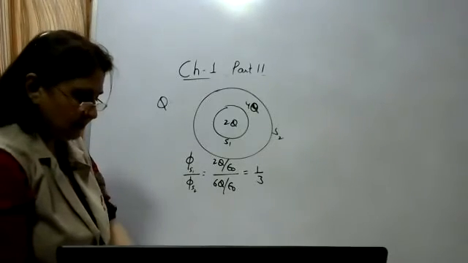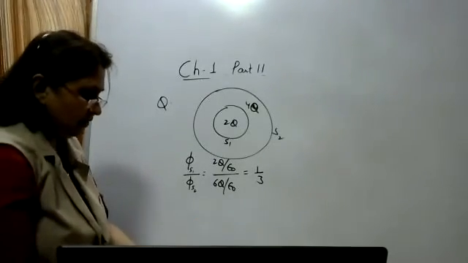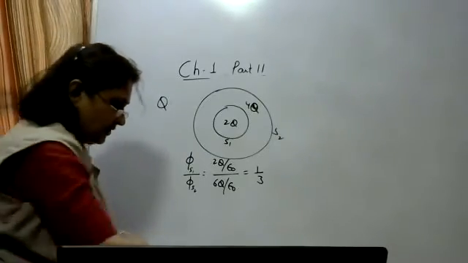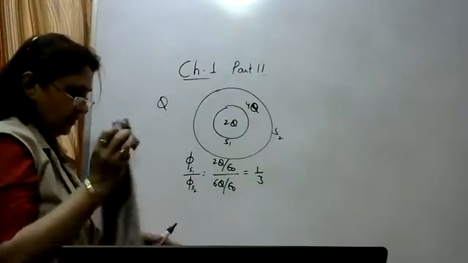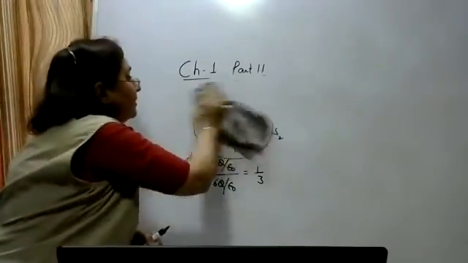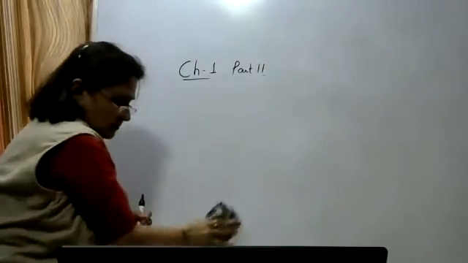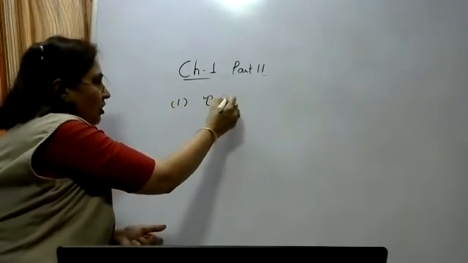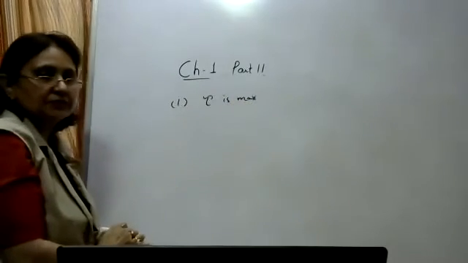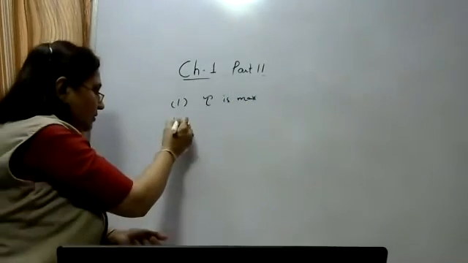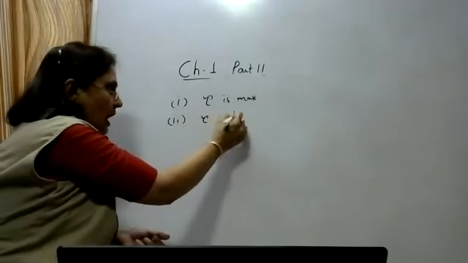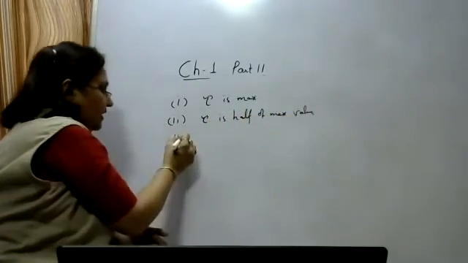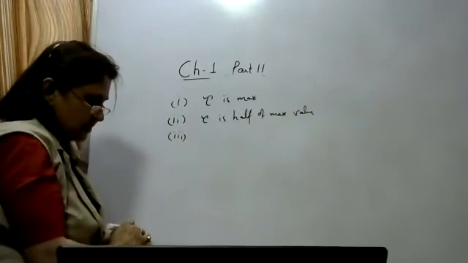Show diagrammatically the orientation of the dipole in an electric field for which the torque is maximum. Second part, torque is half of the maximum value. And the third part, the torque is 0.